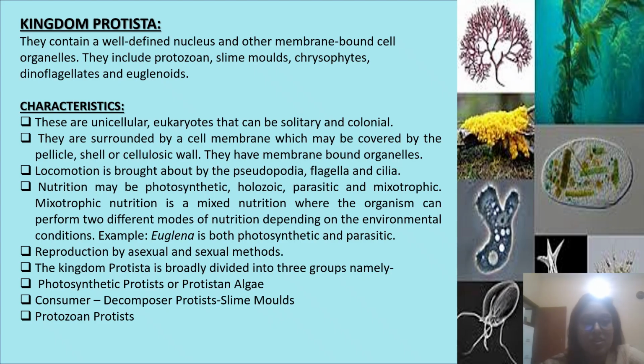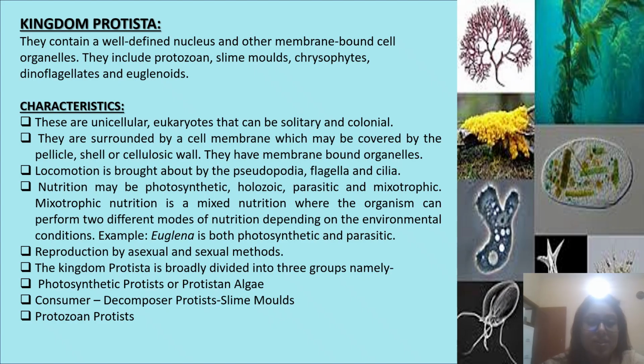These are unicellular eukaryotes that can be solitary or colonial. They are surrounded by a cell membrane which may be covered by a pellicle, shell, or cellulosic wall. They have membrane-bound organelles. Locomotion is brought about by pseudopodia, flagella, and cilia. Nutrition may be photosynthetic, holozoic, parasitic, and mixotrophic. Mixotrophic nutrition is a mixed nutrition where the organism can perform different modes of nutrition depending on the environmental condition. Example, Euglena is both photosynthetic and parasitic.